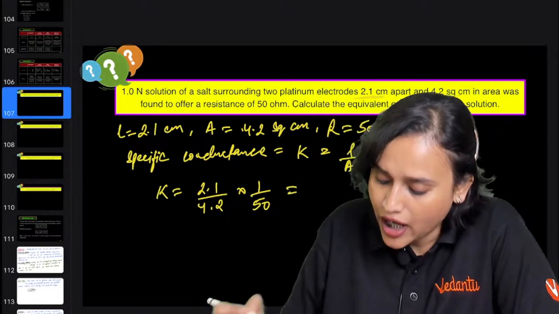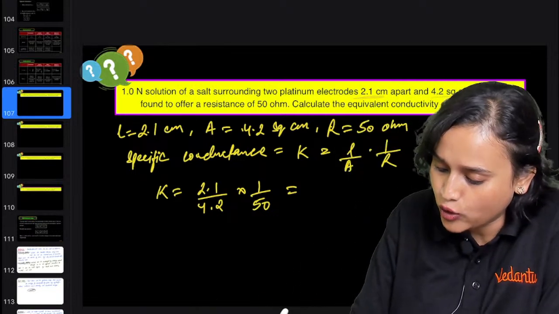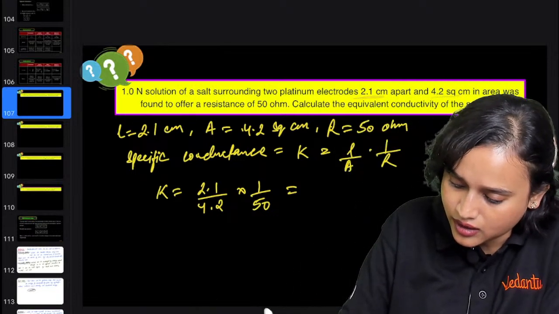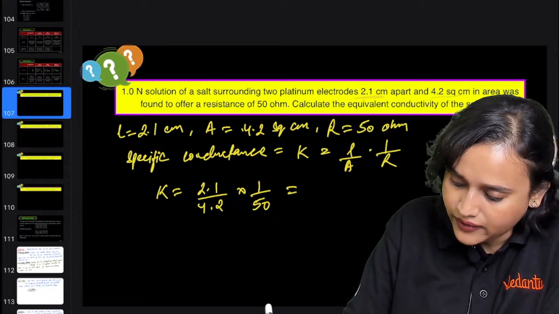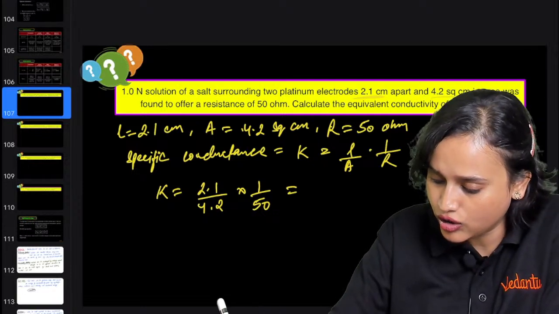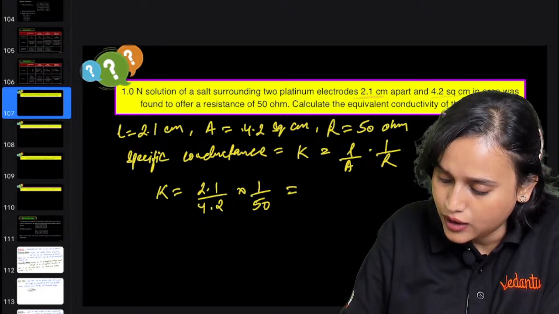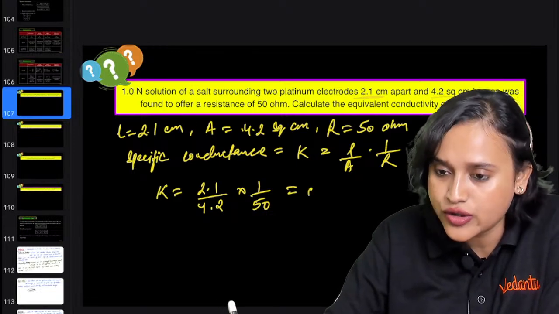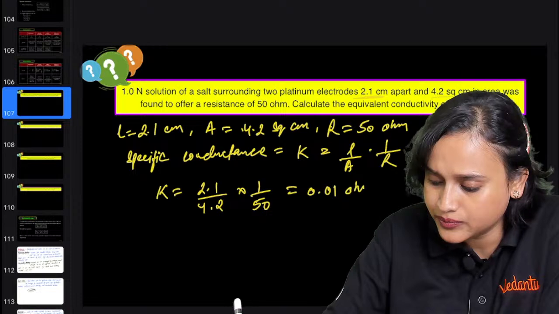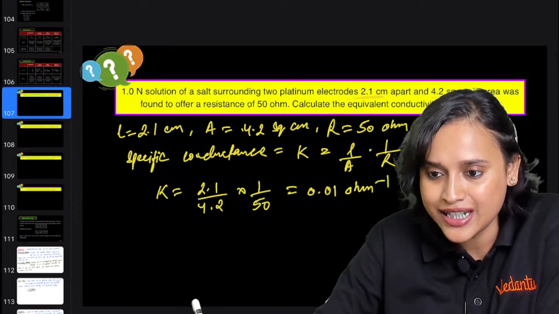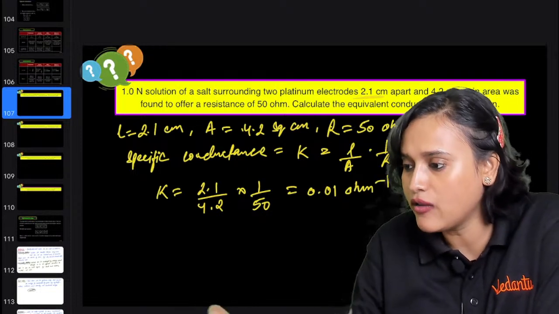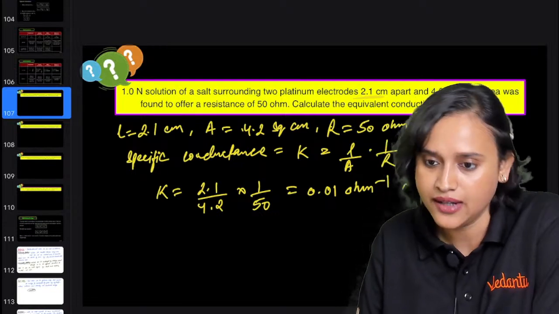Calculate how much ohms it will be. 2.1 divided by 4.2 is half, and 1 divided by 50, so 2 times 50 is 100. So 0.01 ohm to the power minus 1 centimeter to the power minus 1. Isn't it? Yes, very good.